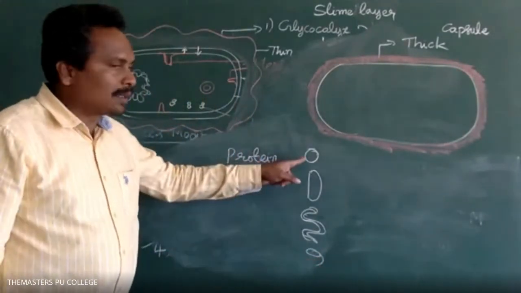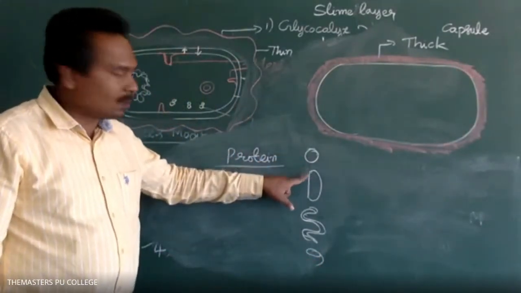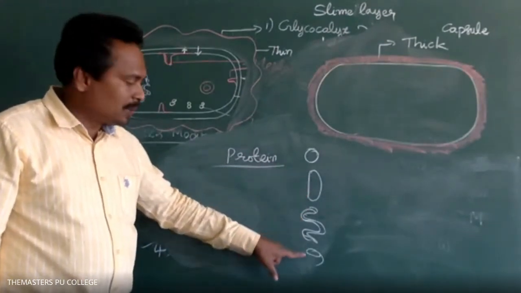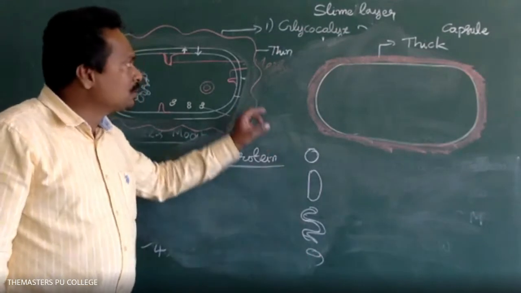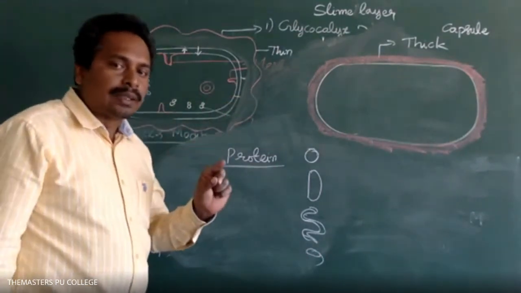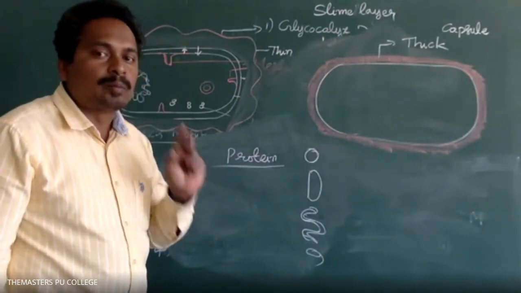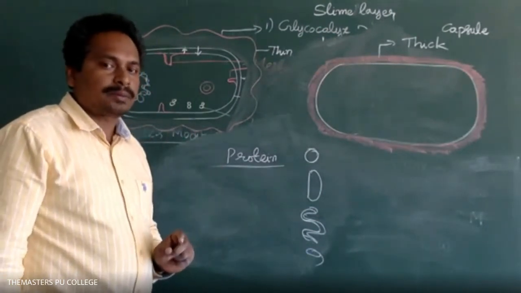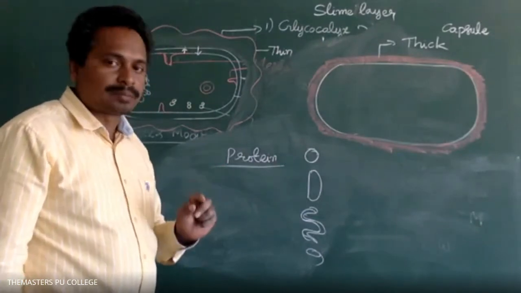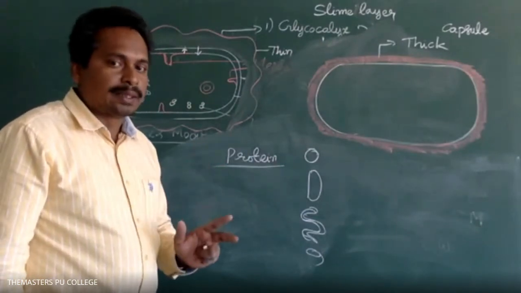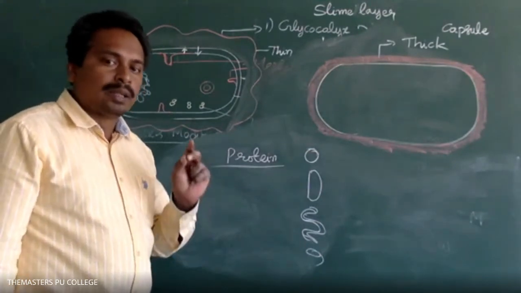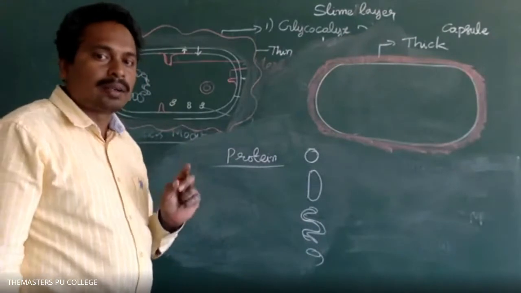Some bacteria appear spherical in shape, some appear rod-shaped, some appear spiral, and some appear comma-shaped. Due to the presence of the cell wall, it gives different shapes to the organisms. All the layers, the glycocalyx, cell wall, and cell membrane, give protection to the organism.